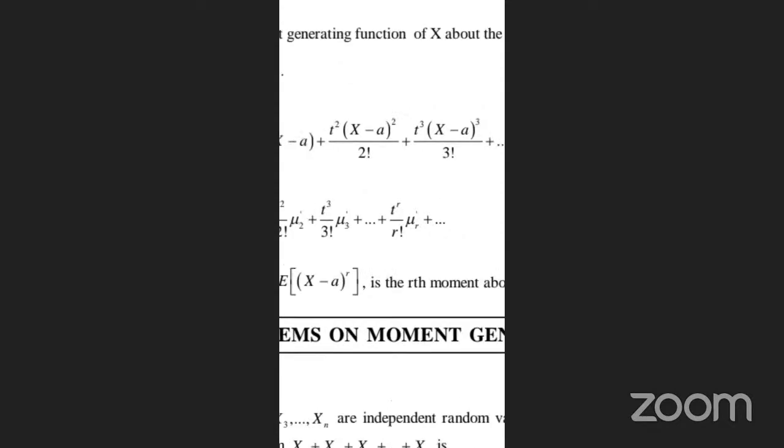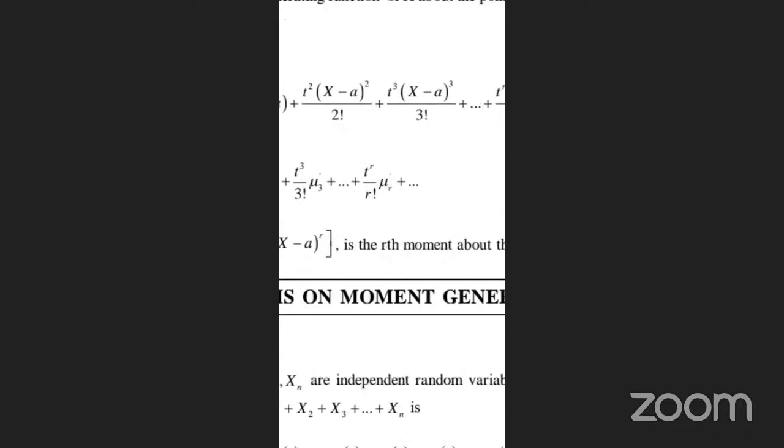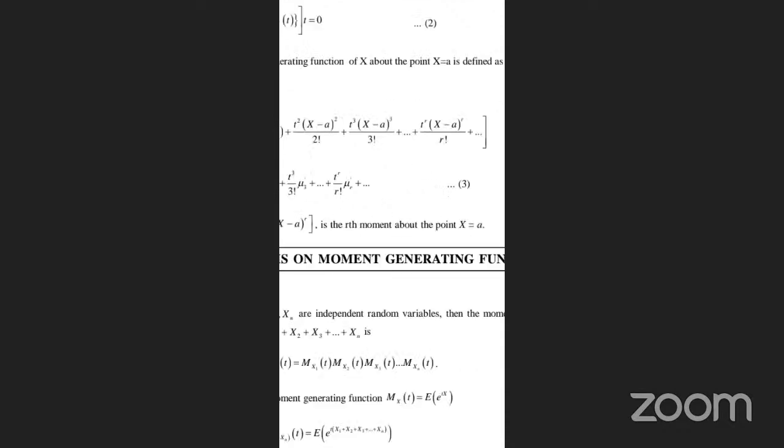Yes. Then the theorem on the moment generating function. Let X1, X2, X3, ..., Xn be independent random variables. Then the moment generating function of X1 plus X2 plus X3 plus ... plus Xn is equal to M_X1(t) times M_X2(t) and so on.